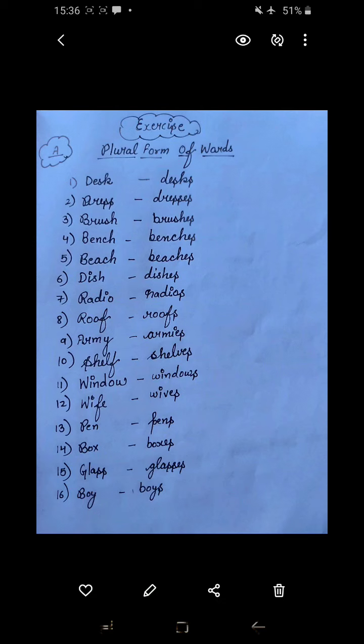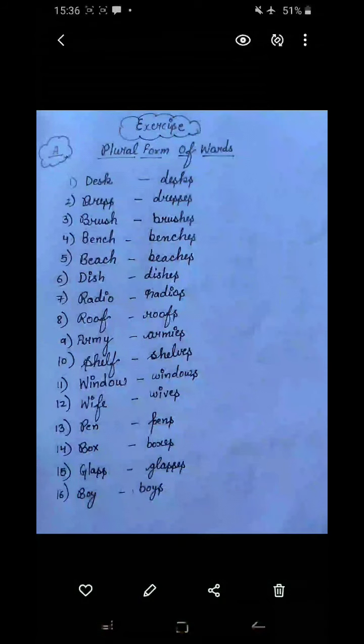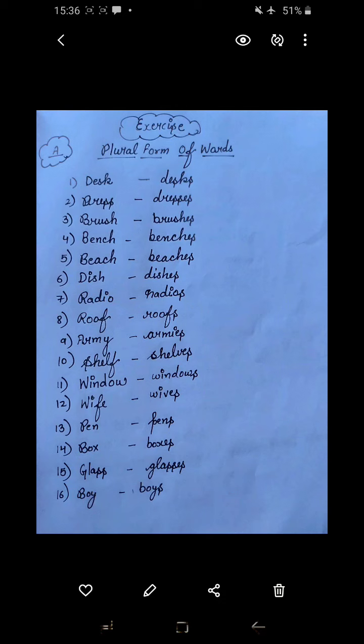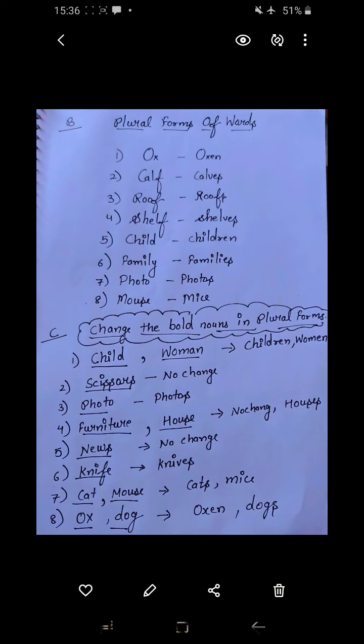Radio. The exception I told you earlier: radio ends with O, but we make it plural with S only. So roof, roofs. Army. There is a consonant before Y, so you have to use IES, armies. Shelf, shelves. Window, windows. Wife, wives. Pen, pens. Box, boxes. Glass, glasses. Boy, boys.